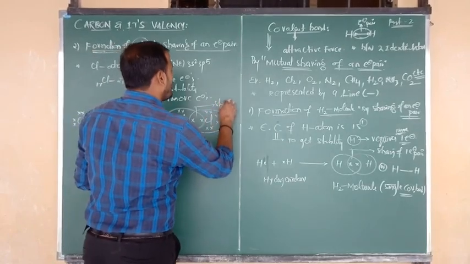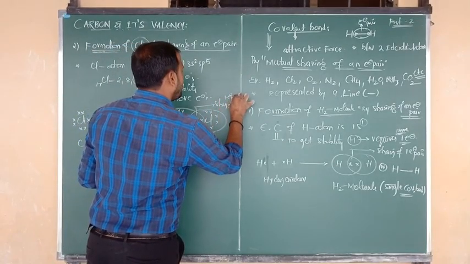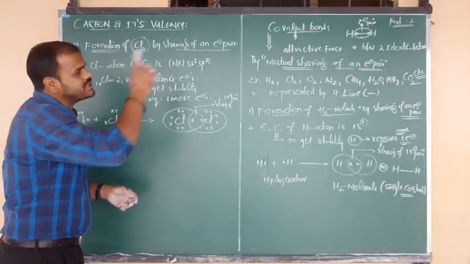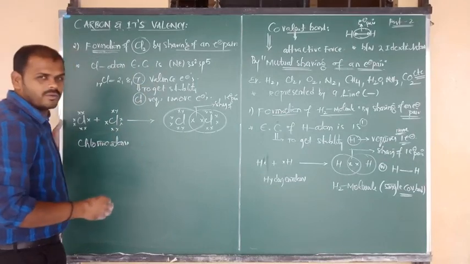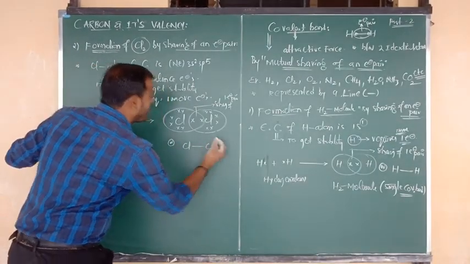So by sharing of 1 electron pair between 2 identical atoms, you will get the formation of 1 covalent bond. Okay, and also simply we can show the structure, that is nothing but Cl bonded to Cl.